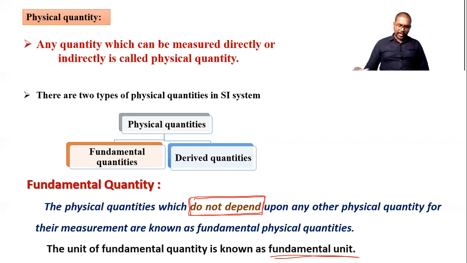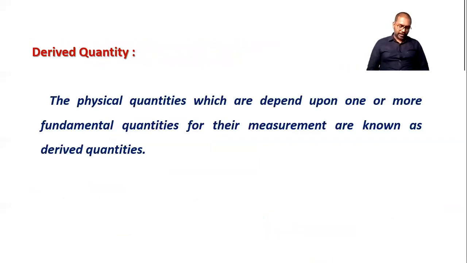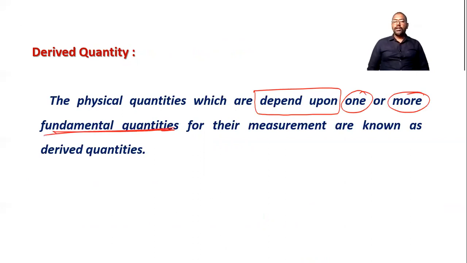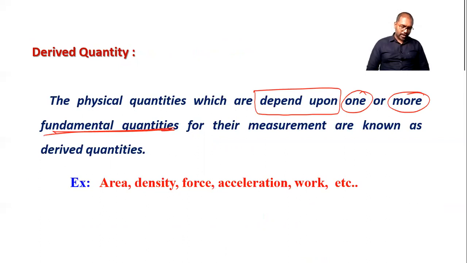The second one is derived. Now, what are derived? Derived means which depends upon one or more fundamental quantities. Physical quantities which depend on one or more fundamental quantities are derived. Now let's see some examples, then the concept is clear. Area. If someone asks you to find out the area of the bench, then you can take a measurement of the length of the bench, then a measurement of the breadth of the bench, then you can multiply length and breadth, and you get the area of that bench or that table.